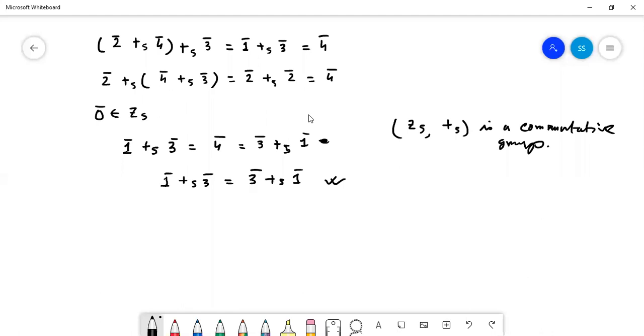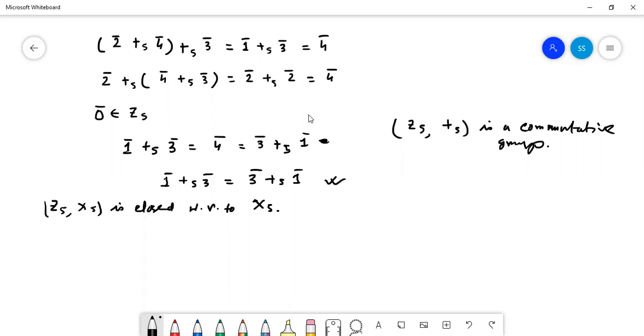Now for Z5 dot, Z5 is closed with respect to this. From the table we can get it.